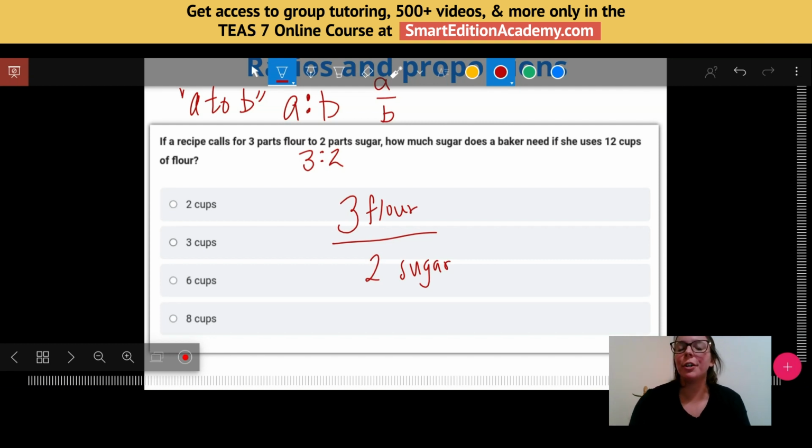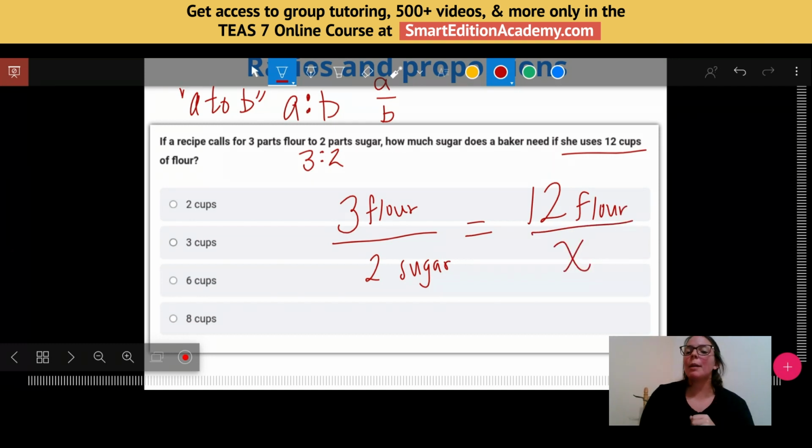When we're doing a ratio or a proportion, it needs to maintain the same value. So if I'm using 12 cups of flour, this ratio will be equal to 12 cups of flour, flour on the top, to how many cups of sugar? I'm going to label that X. This is what I'm trying to find. How much sugar do I need for 12 cups of flour?